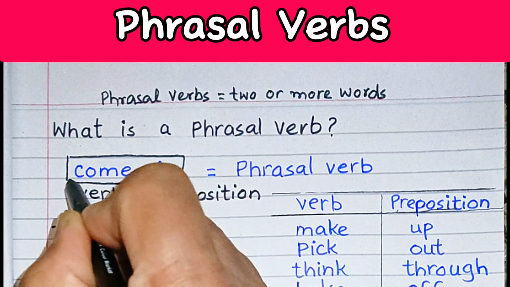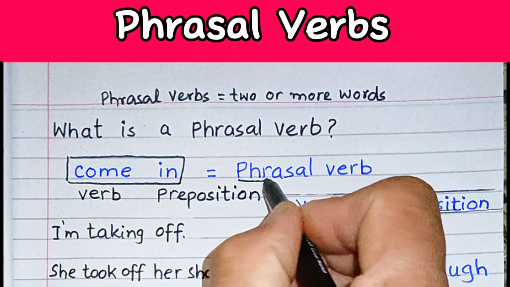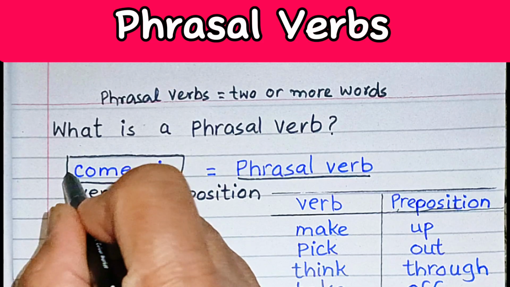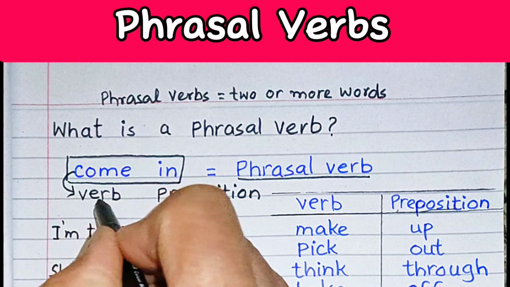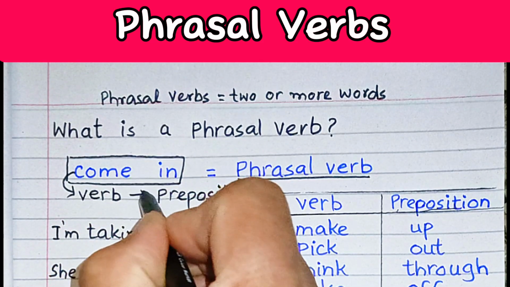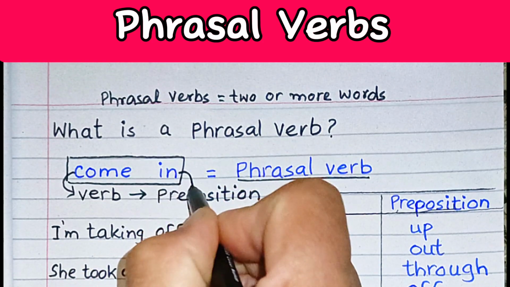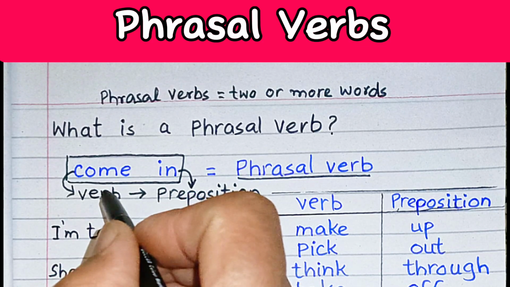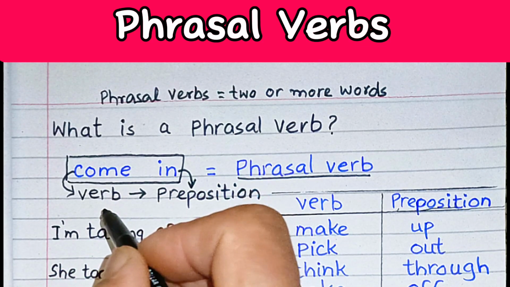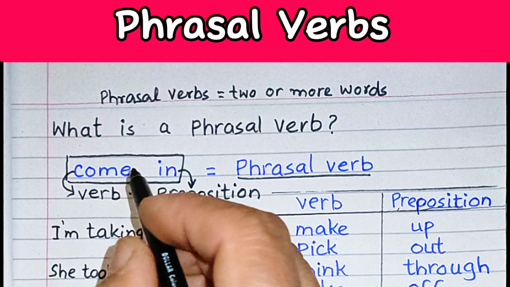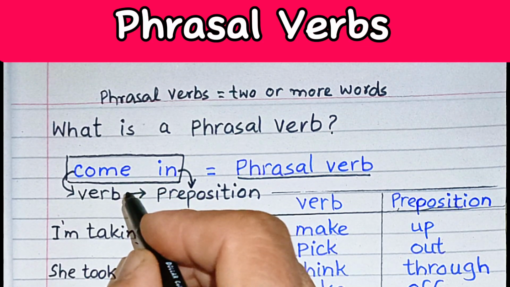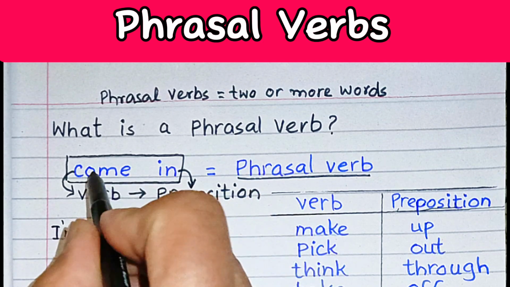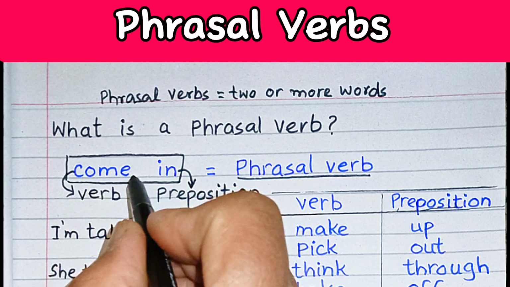that is come in. Come in is a phrasal verb where the word come is a verb and it is followed by a preposition in. So come in is a phrasal verb. The phrasal verb should have a verb followed by a preposition in it, as in the example of come in.